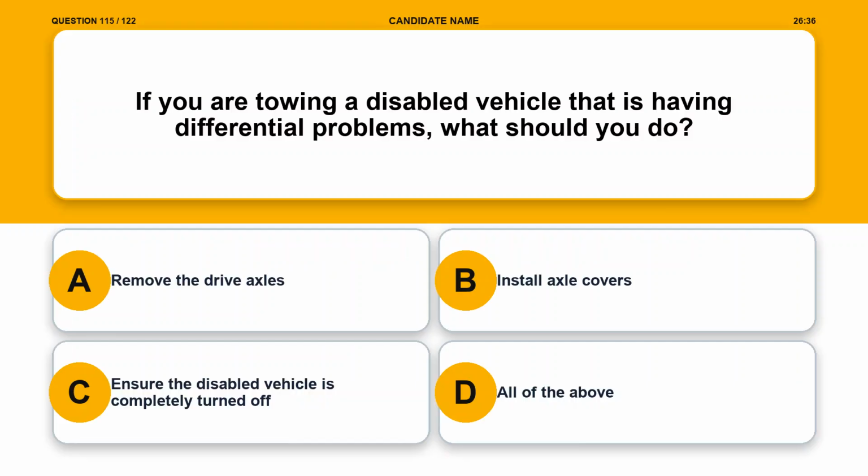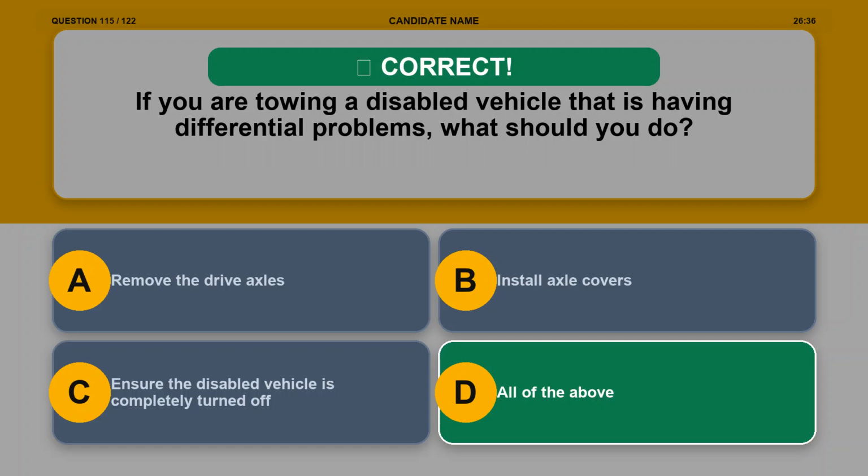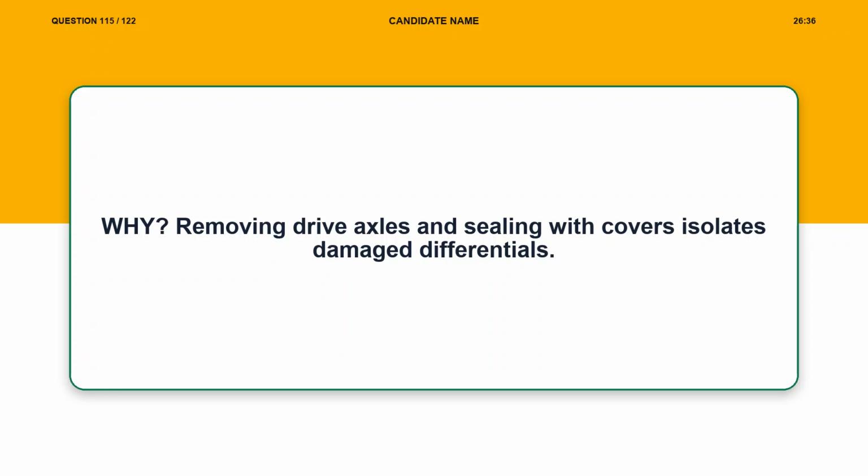Question 115. If you are towing a disabled vehicle that is having differential problems, what should you do? Option A, remove the drive axles. Option B, install axle covers. Option C, ensure the disabled vehicle is completely turned off. Option D, all of the above. The correct answer is option D, all of the above. Explanation. Removing drive axles and sealing with covers isolates damaged differentials.